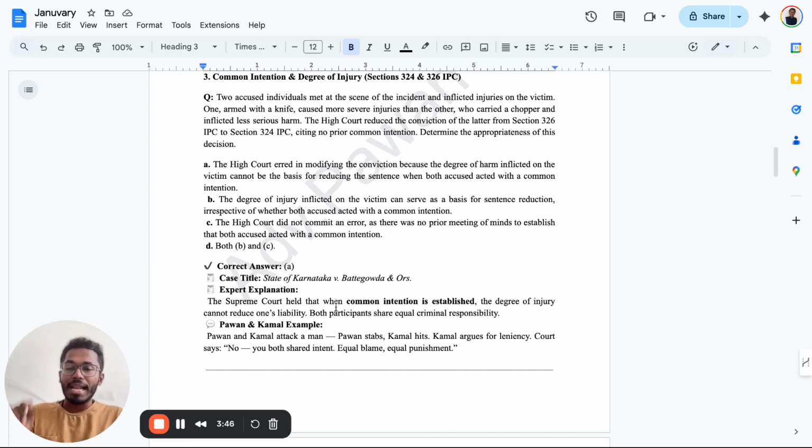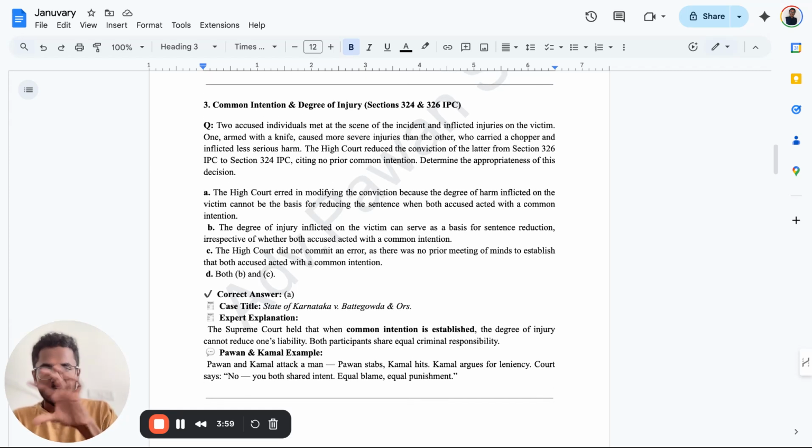So very important. The Supreme Court held that when common intention is established, the degree of injury cannot reduce one's liability. Both participants share equal criminal responsibility. So let's look at the question. Two accused individuals met at the scene of the incident and inflicted injuries on the victim. One, armed with a knife, caused more severe injury than the other, who carried a chopper and inflicted less serious harm. The High Court refused to reduce the conviction of the latter from Section 326 IPC to Section 324 of the IPC, citing no prior common intention.